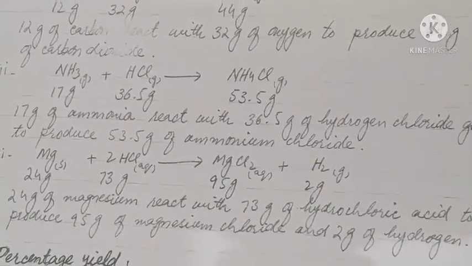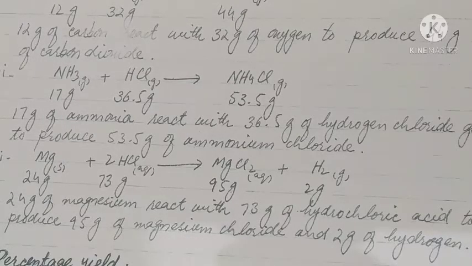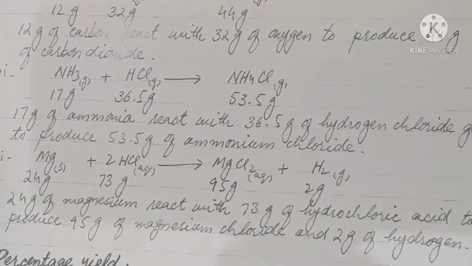Then example number 3. Magnesium reacts with HCl to produce MgCl2 plus H2. 24 gram of magnesium reacts with 73 gram of HCl to form 95 gram of MgCl2 and 2 gram of hydrogen.